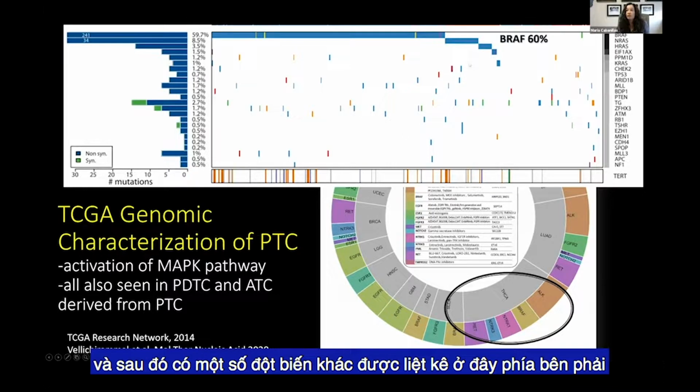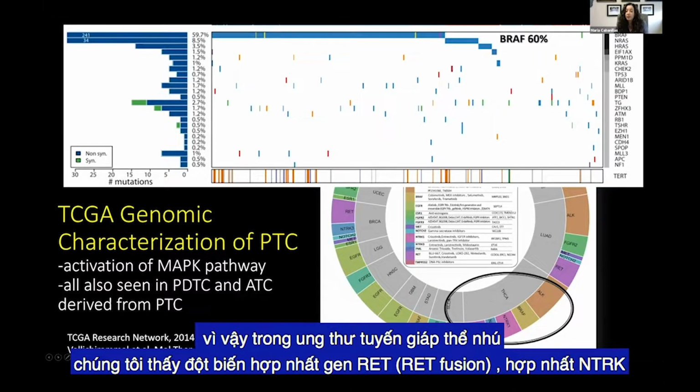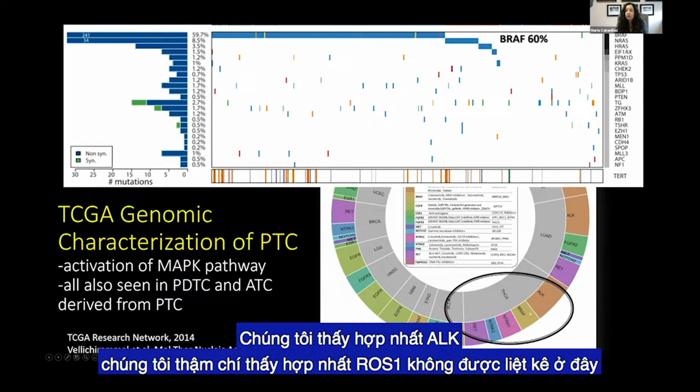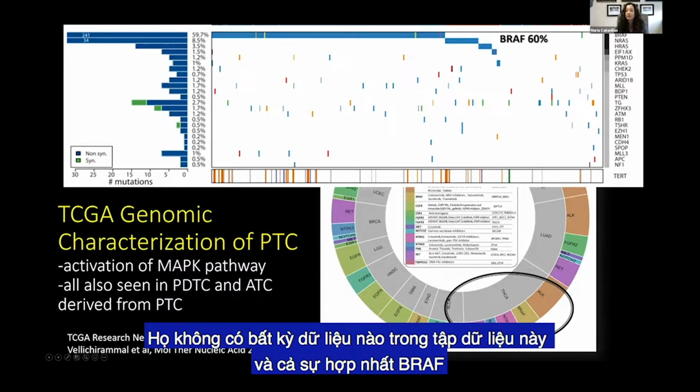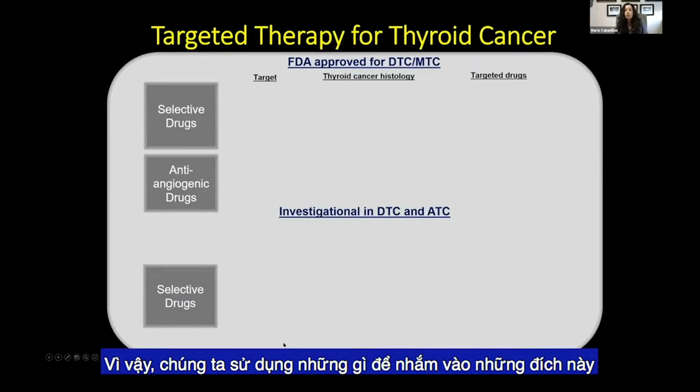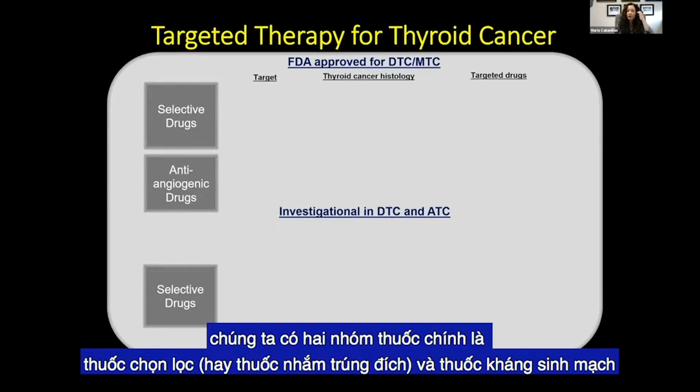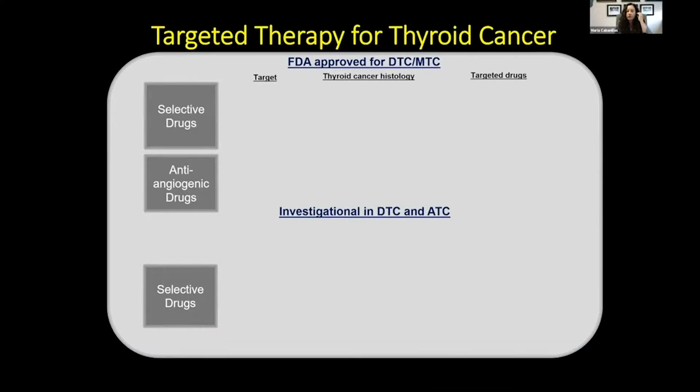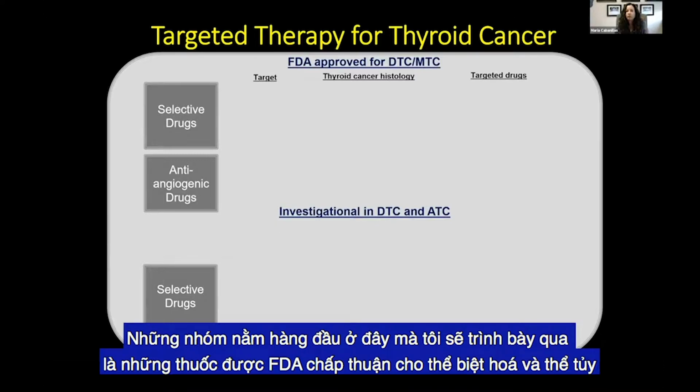And then there are a number of other mutations listed here to the right. So in papillary thyroid cancer, we see RET fusions, NTRK fusions, we see ALK fusions, we even see ROS1 fusions that are not listed here. They didn't have any in this data set, and also BRAF fusions. So what do we use to target these? Well, we have two main classes of drugs, the selective drugs and the antiangiogenic drugs. The top ones here that I'm going to go through are the FDA approved ones for differentiated and medullary.